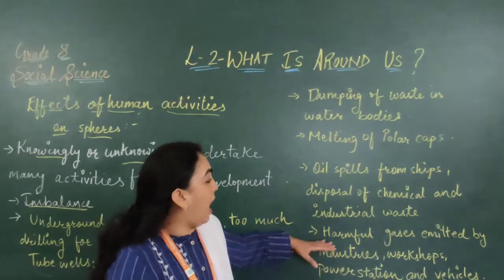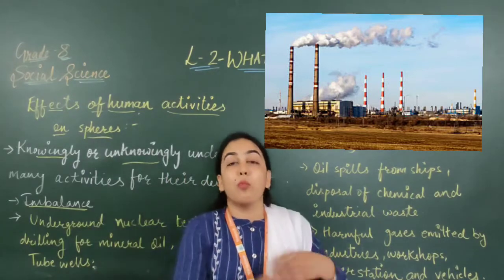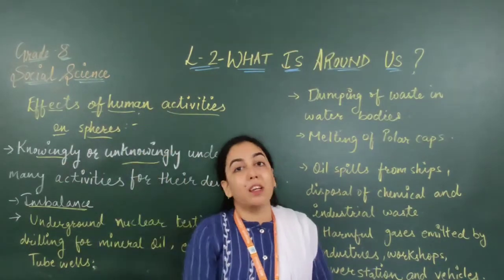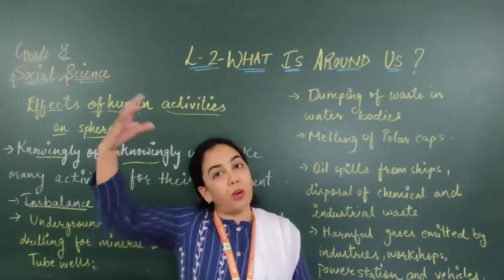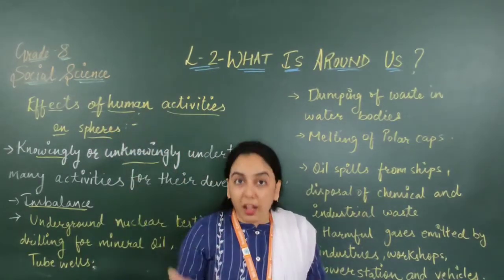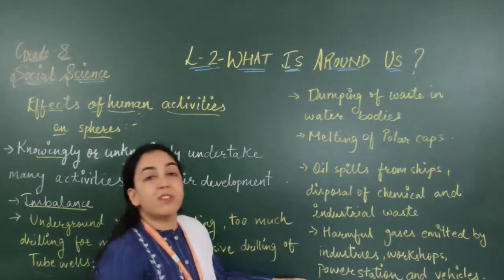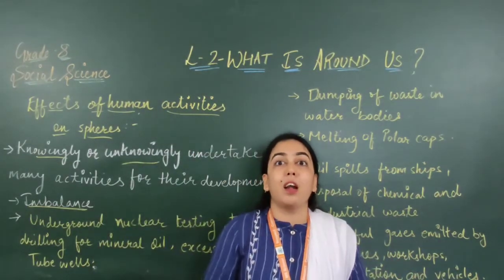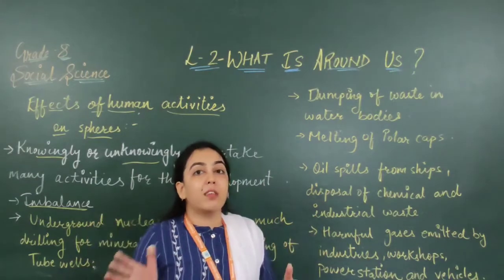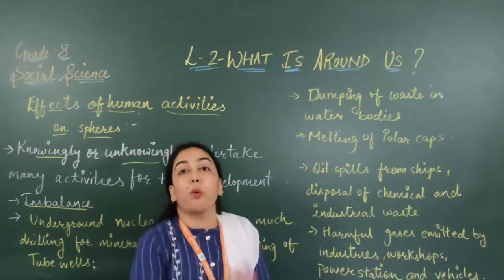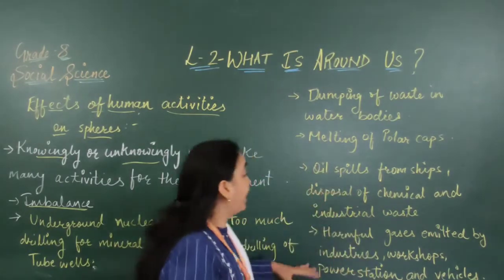We all know harmful gases are emitted by industries. If an industry is doing some work, they have large chimneys. But there are many industries which have low chimneys. Because of that, the smoke coming out creates pollution in the air. Same way, smoke coming out from vehicles, workshops and power stations. Wherever we are generating light, power stations, all these places where smoke is coming out, it is polluting the atmosphere, which is very harmful for us.